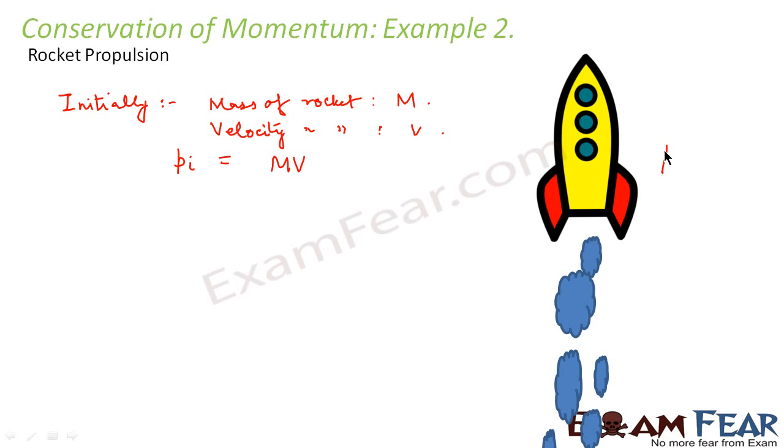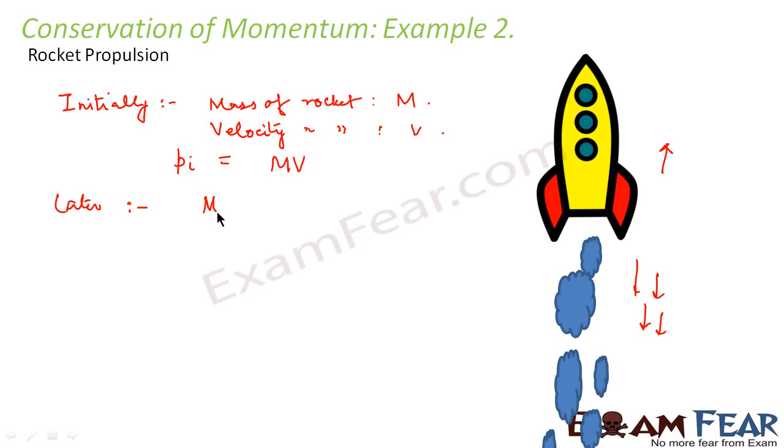That is, the rocket moves in this direction and the gases are ejected in the opposite direction. Now, these gases which are ejected in the opposite direction give a kind of forward push which helps the rocket to move upward because these are ejected in the downward direction. So, when we see the later situation, what happens?